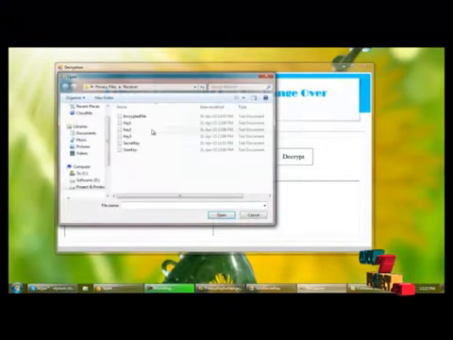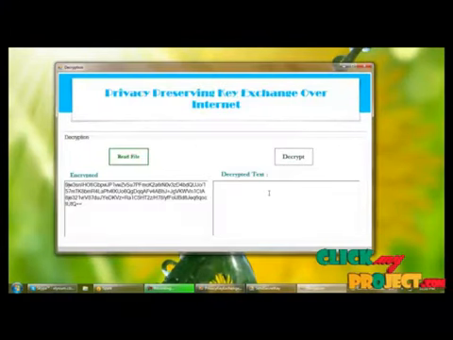For that, how to read the received encrypted file, and I'm decrypting the